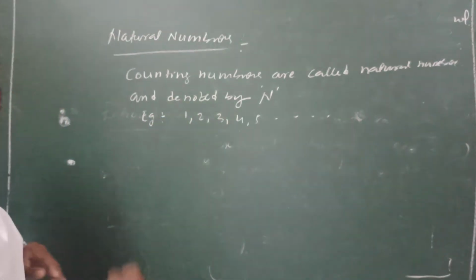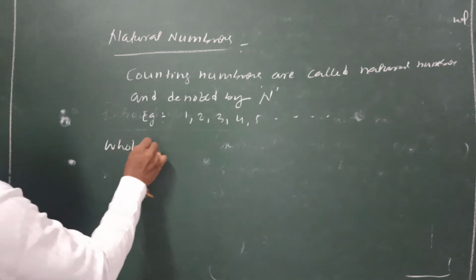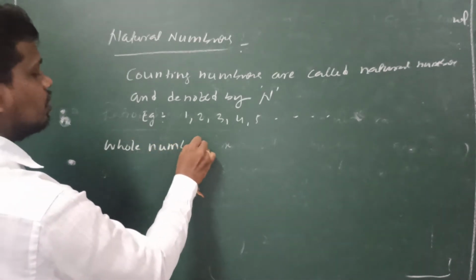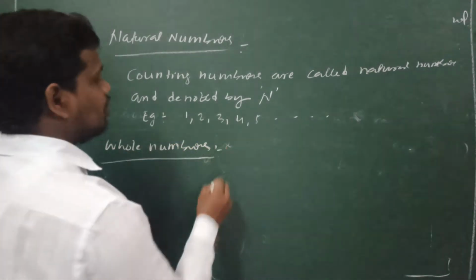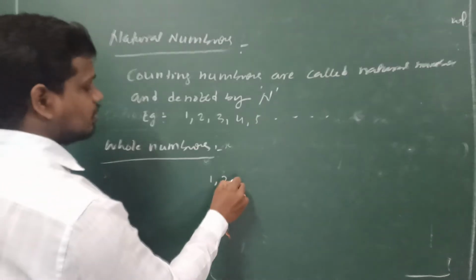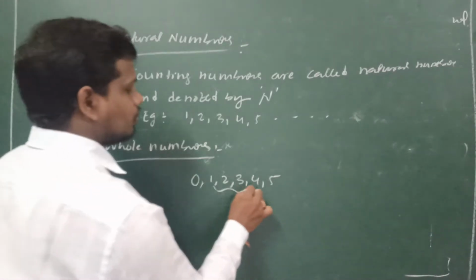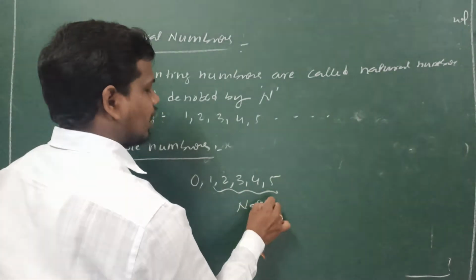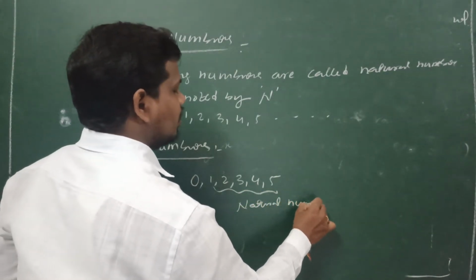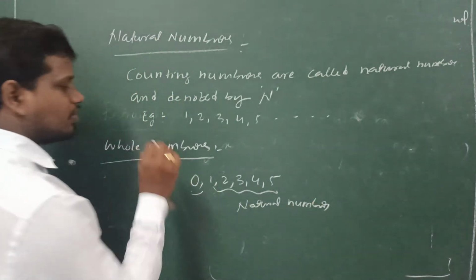Next one is whole numbers. What is meant by a whole number? Natural numbers along with 0. For example, these are the natural numbers, and these are the natural numbers along with 0.